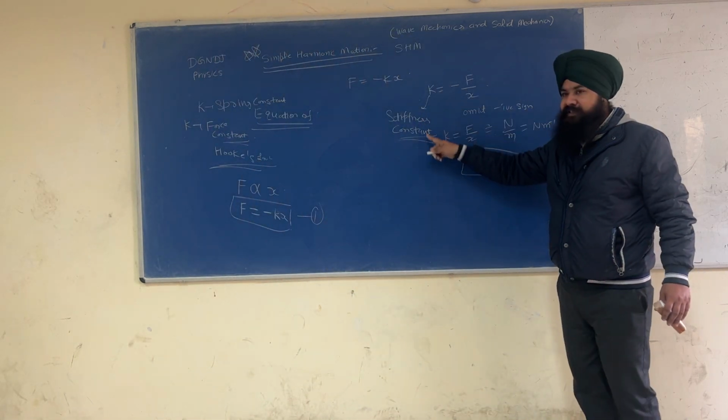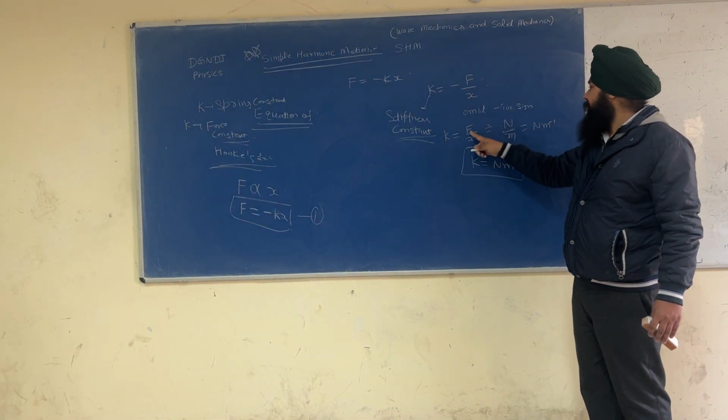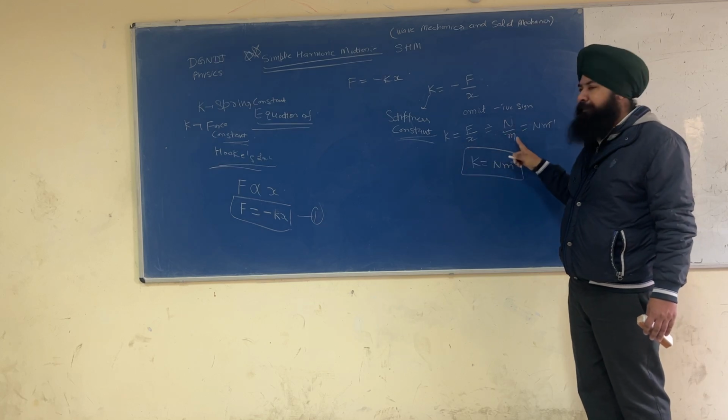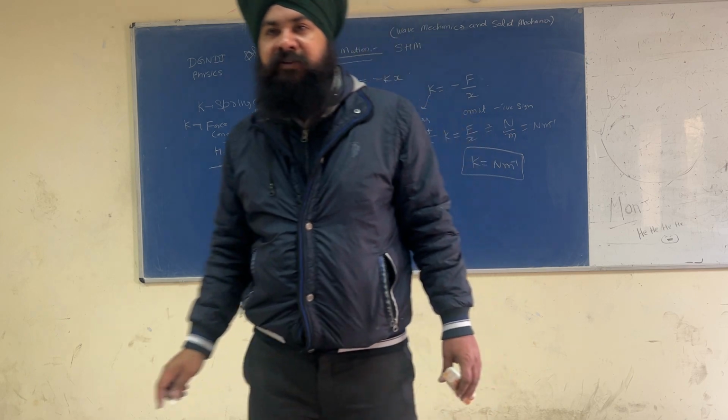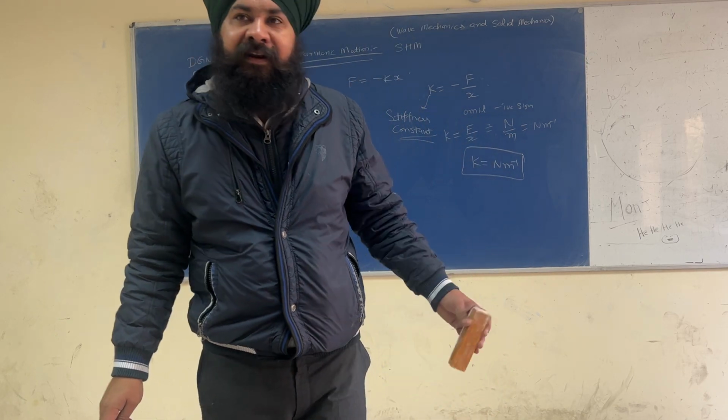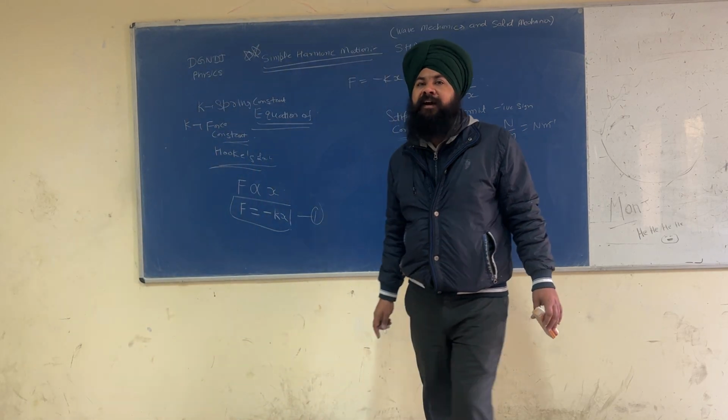K is also called a stiffness constant. K is equal to F by x. So F is measured in Newton, x is measured in meter. So K has units of Newton per meter. Let us find acceleration.